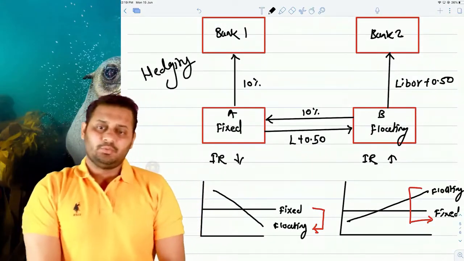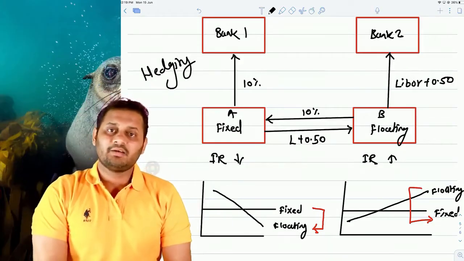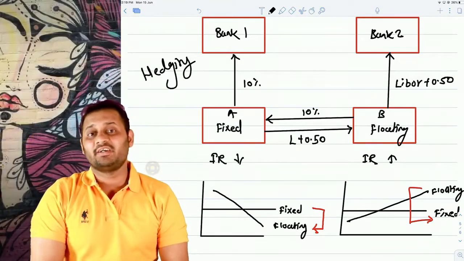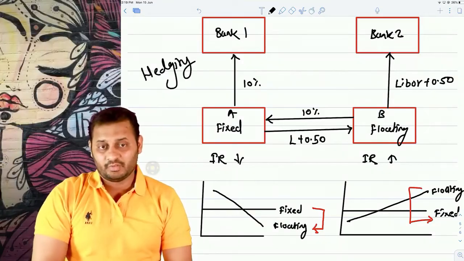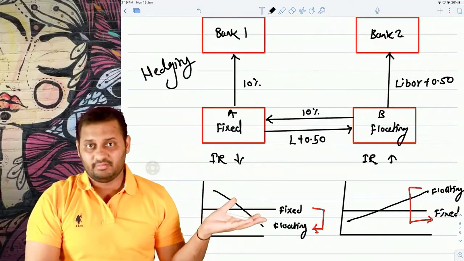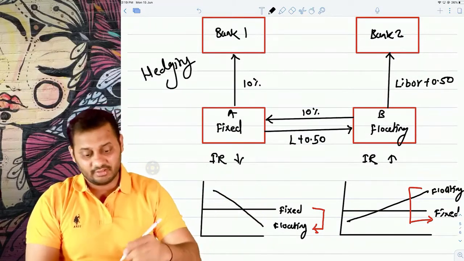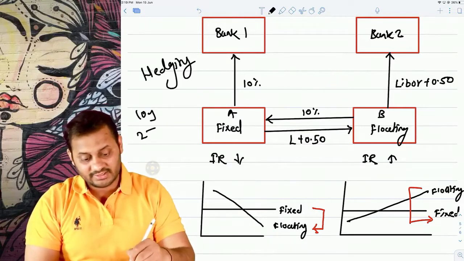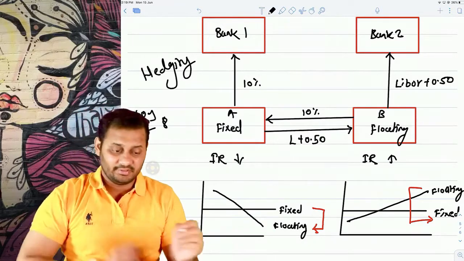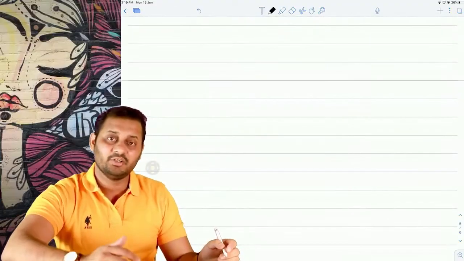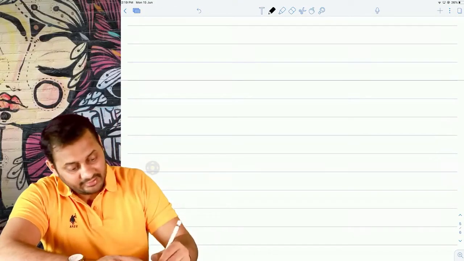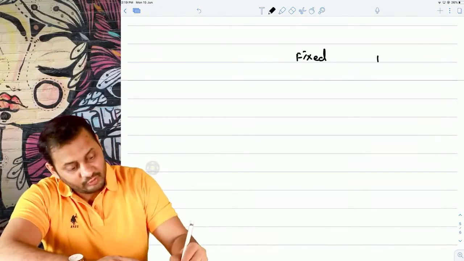Let's suppose both of them have not taken the loan yet. The earlier case was when the loan had already been taken. I said a 10 year loan is there, 2 years have gone and 8 years are left. That was that situation. But what if the loan has not been taken yet and both of them want a loan?